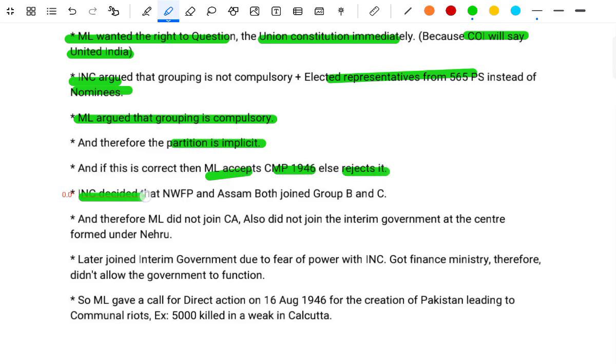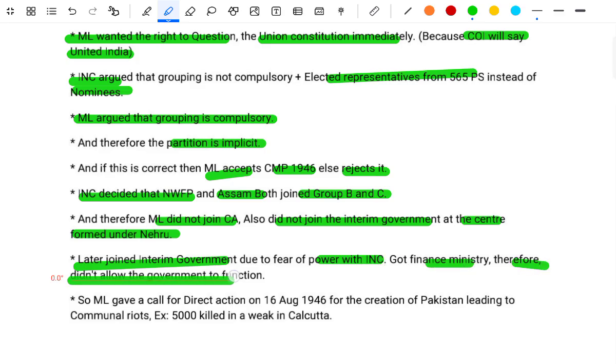The INC decided that NWFP and Assam would join Groups B and C, and therefore the ML did not join the Constituent Assembly, and also did not join the interim government at the center formed under Nehru. It later joined the interim government due to the fear of the INC's power and got the finance minister post, but did not allow the government to function. So the ML gave a call for Direct Action on 16 August 1946 for the creation of Pakistan, leading to communal riots. For example, 5,000 were killed in a week in Calcutta.